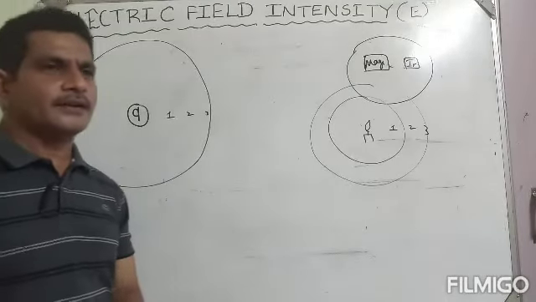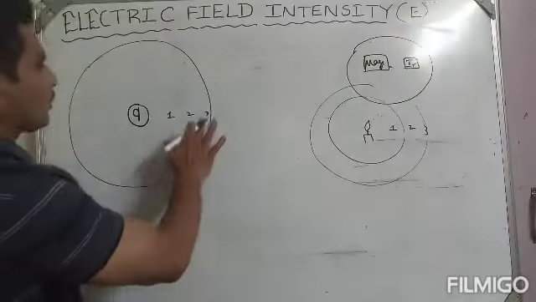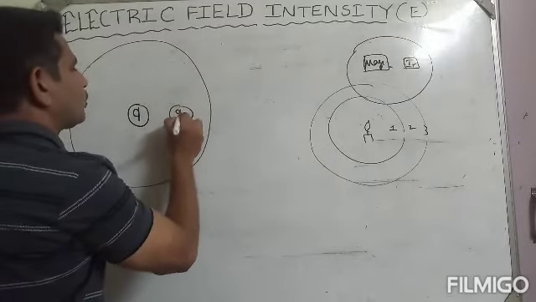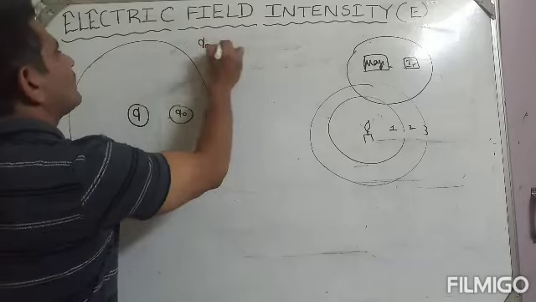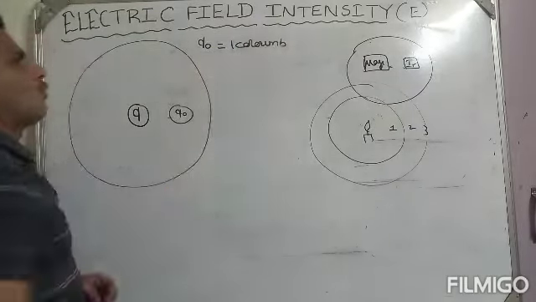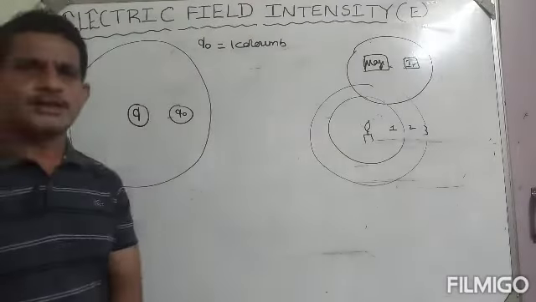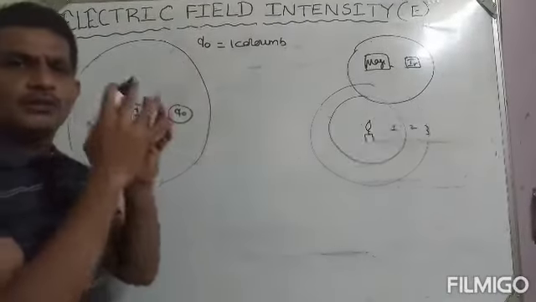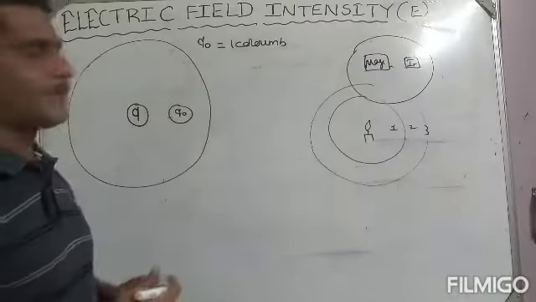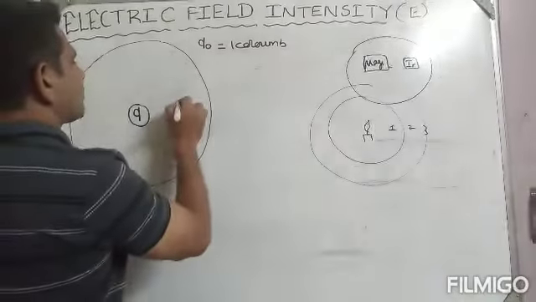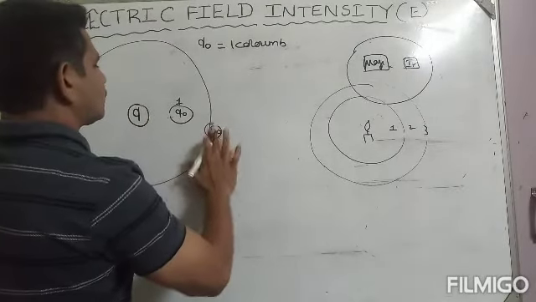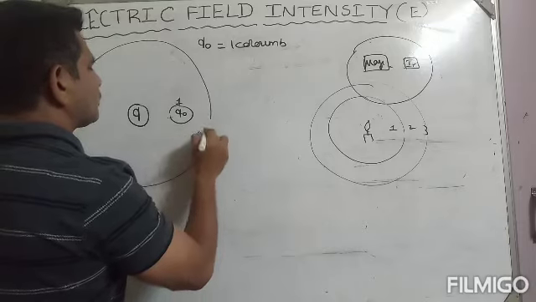Suppose we put one test charge, Q0, of 1 coulomb unit positive charge. Universally we take a 1 coulomb positive charge as the test charge. It is kept at position 1, and the same test charge is kept at position 2.